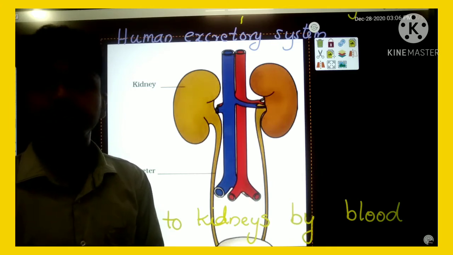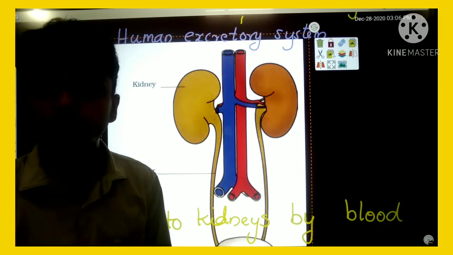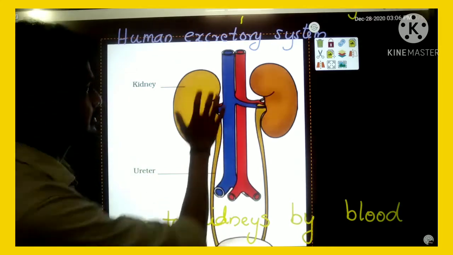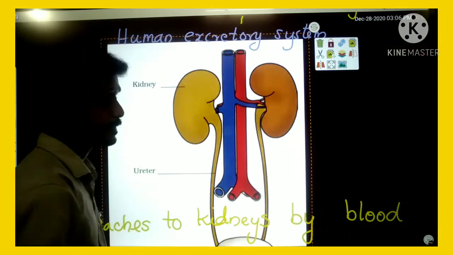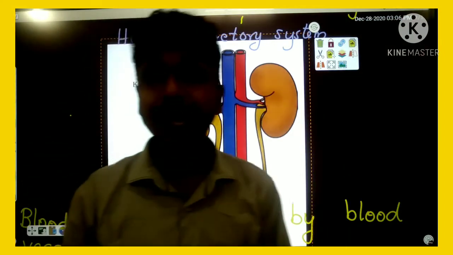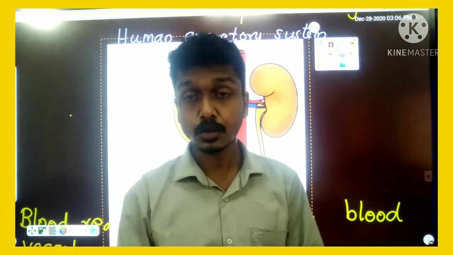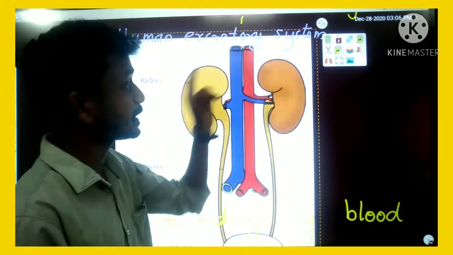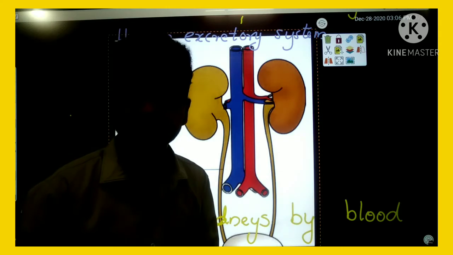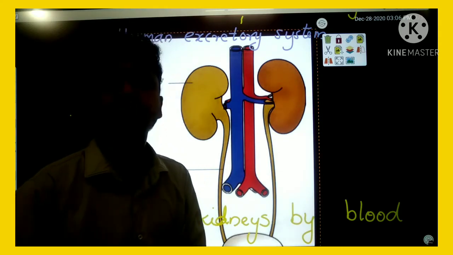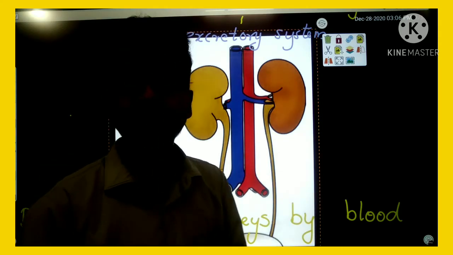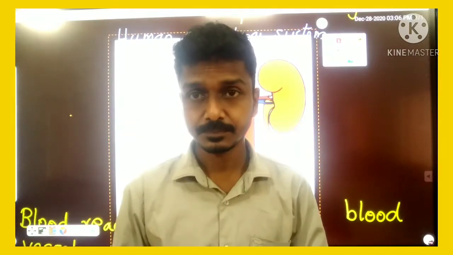Okay. The human excretory system is associated with two types of blood vessels. Here you can see two types of blood vessels. One is called the renal artery. Another one is called the renal vein. You can see the renal artery and the renal vein, two types of blood vessels in our excretory system.